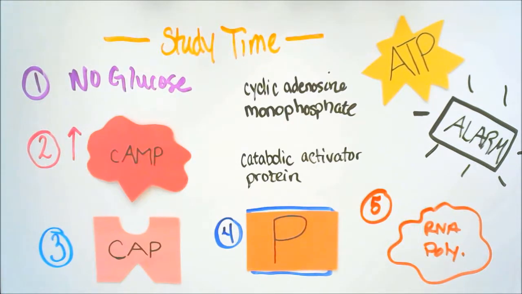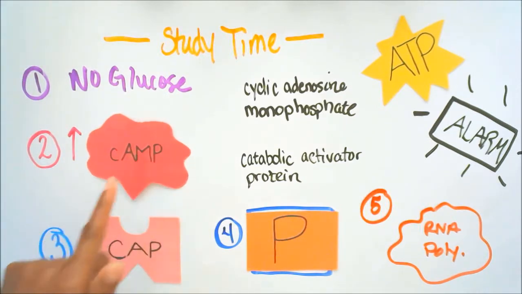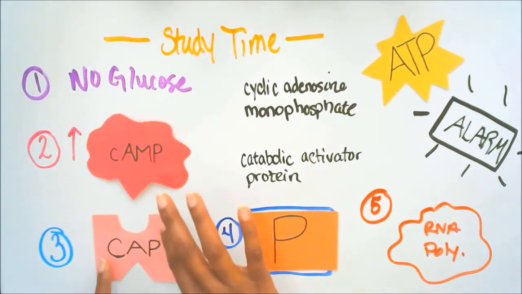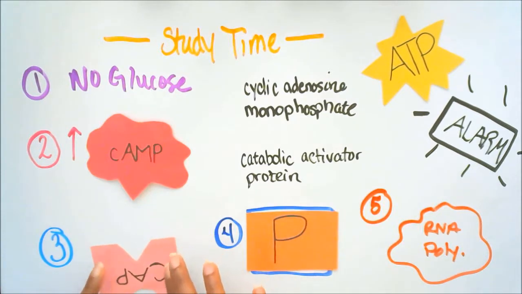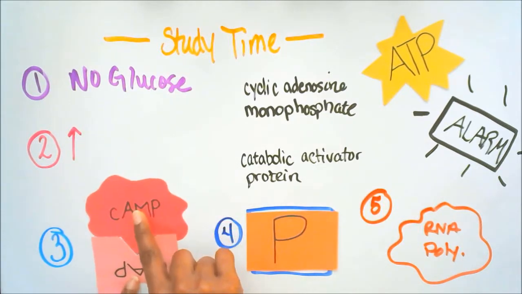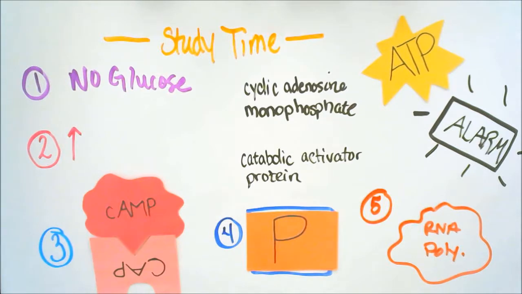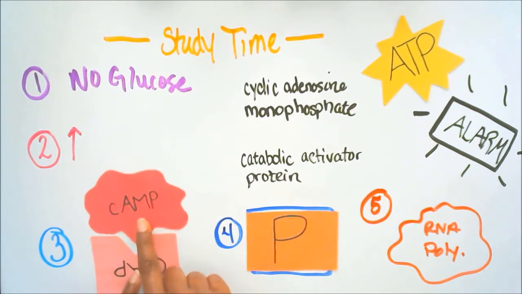Alright, welcome to the study time portion of the video. So how are we going to remember this? Well, I have 1, 2, 3, 4, 5 steps that you have to remember for positive regulation. So 1, when there is no glucose in the system, there is an increase in cAMP. This will give us the opportunity to have cAMP bind with CAP at the allosteric site of the CAP.